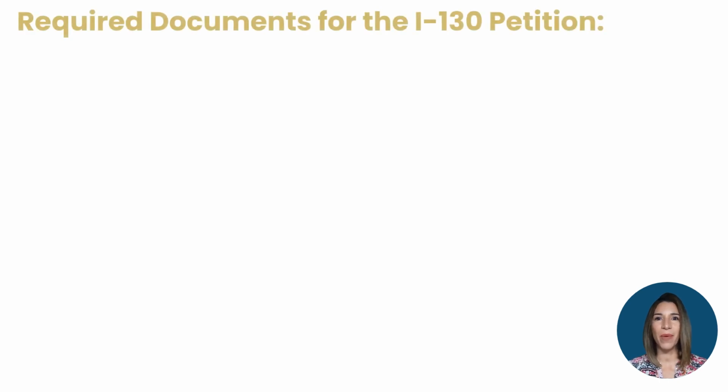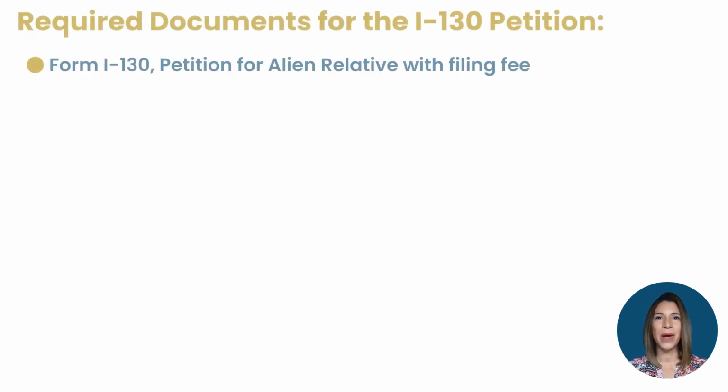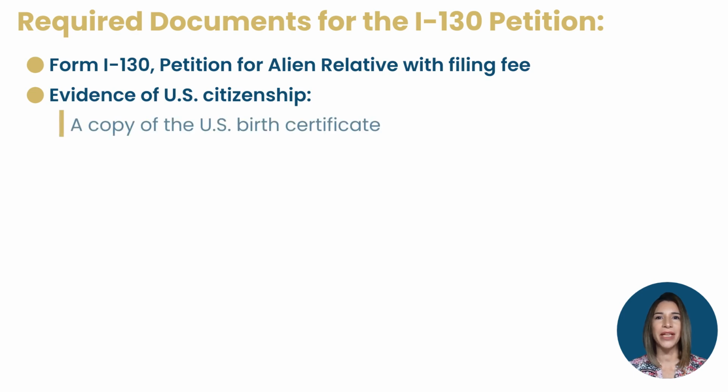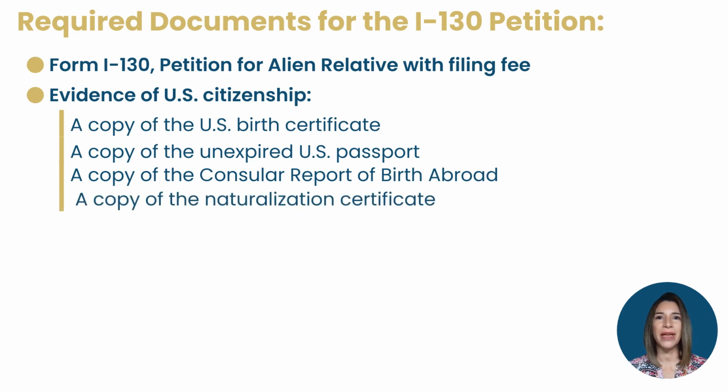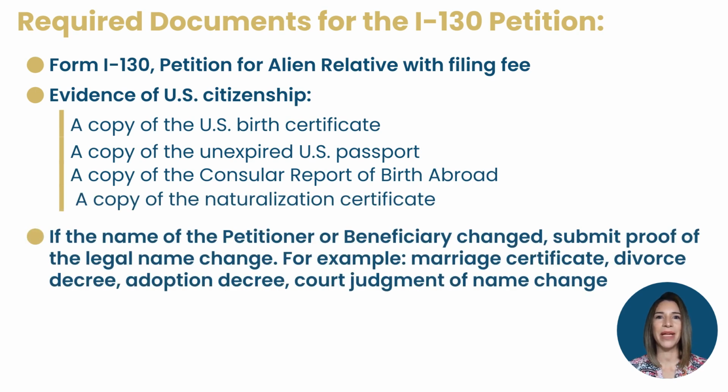Required documents for the I-130 petition. Form I-130, petition for alien relative with filing fee, evidence of U.S. citizenship, a copy of the U.S. birth certificate, a copy of the unexpired U.S. passport, a copy of the consular report of birth abroad, a copy of the naturalization certificate. If the name of the petitioner or beneficiary changed, submit proof of the legal name change. For example, marriage certificate, divorce decree, adoption decree, court judgment of name change.